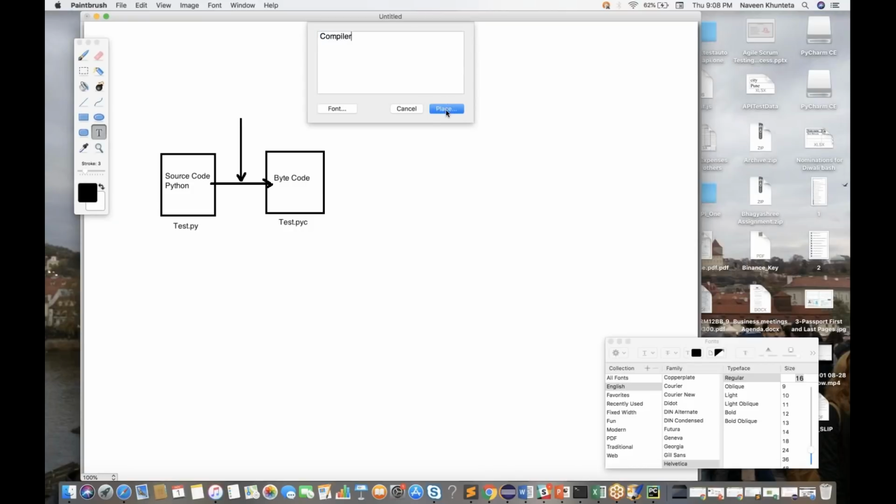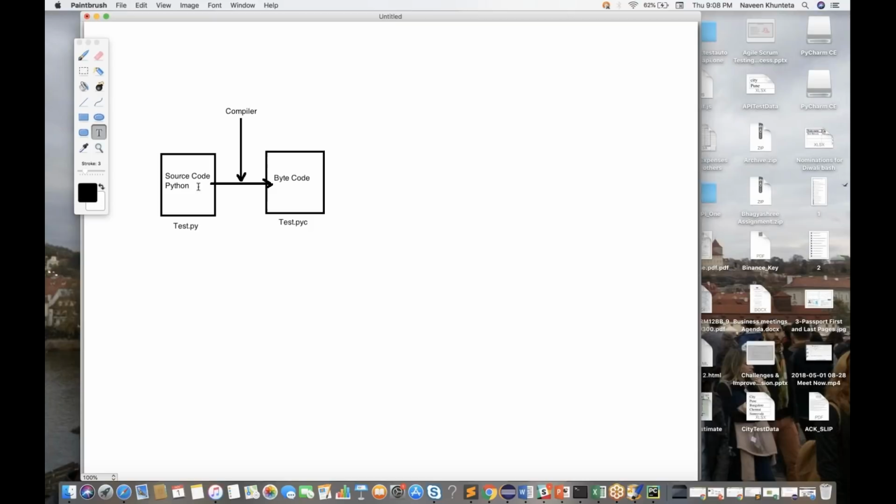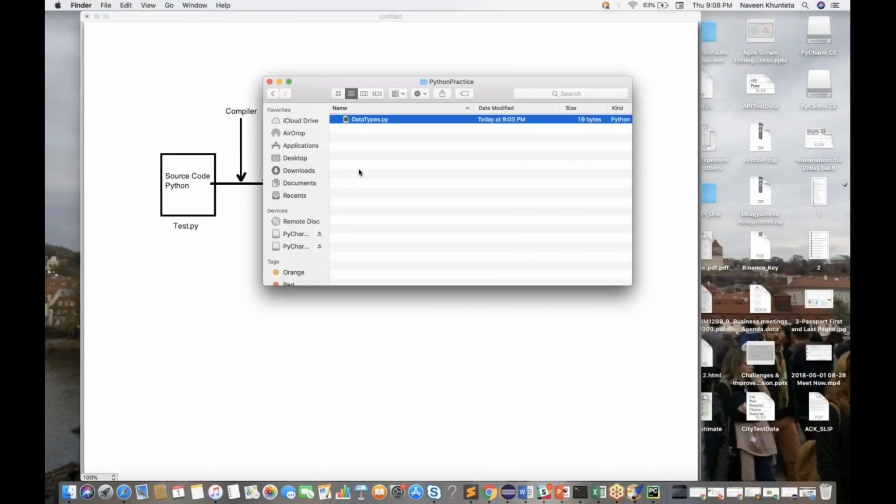Okay guys, so what exactly will this compiler do? It will convert your source code .py to .pyc. But this .pyc file by default will not be visible to you. If you see any Java program, the moment we execute it, we will see that Java classes also get created, let's say test.java, test.class also will be there. But here we don't have any .pyc file.